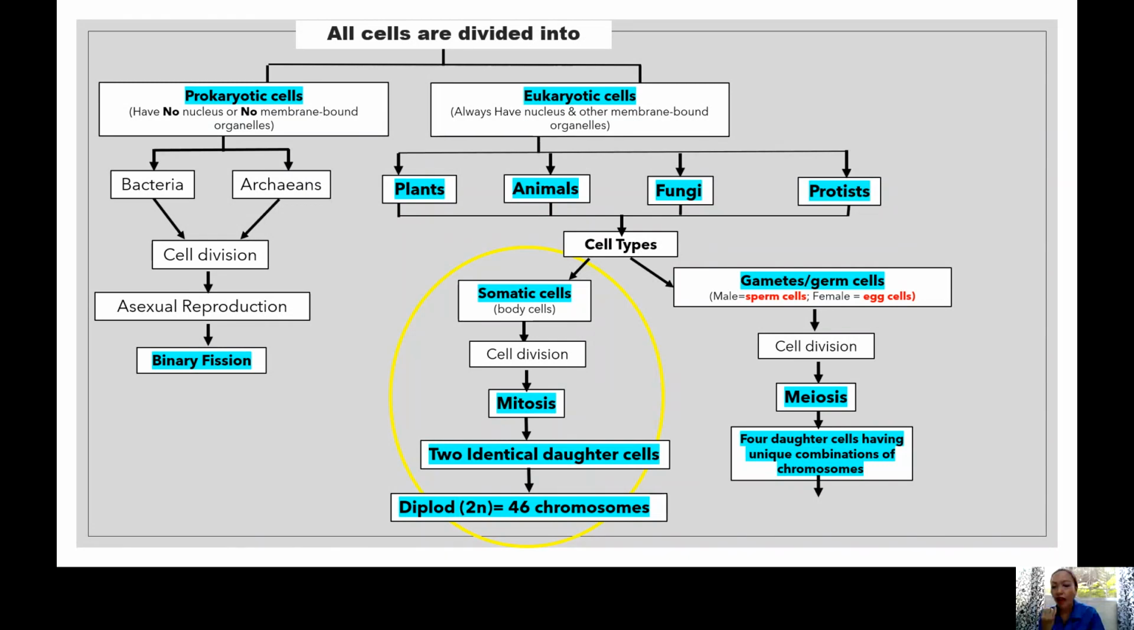Remember, it has to be checked all the time in the control checkpoints. But meiosis is entirely different. It is also cell division, but entirely different in a sense that the goal is to make unique combinations of chromosomes, and ang ilahang content sa chromosomes is haploid. Remember this word? Haploid meaning 23 chromosomes.